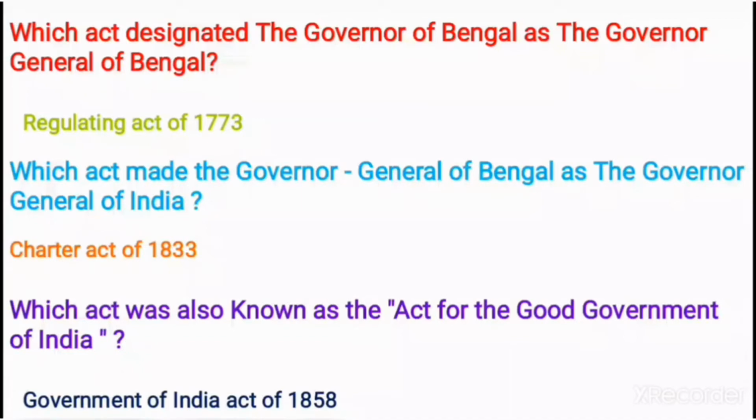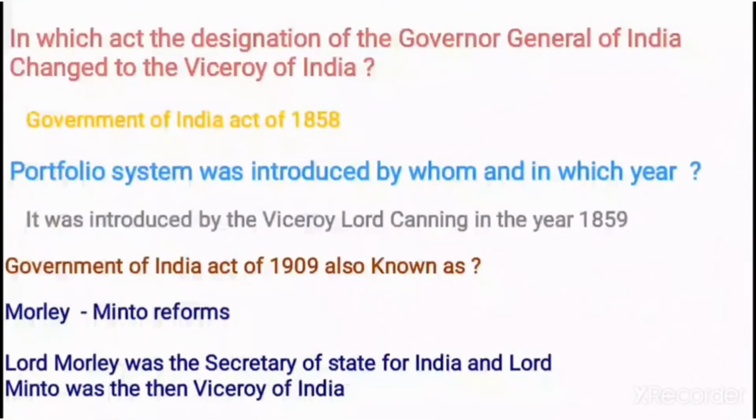Next question, which act was also known as the Act for the Good Government of India? And the answer for this question is Government of India Act of 1858. Next, in which act did the designation of the Governor General of India change to the Viceroy of India? And the answer is Government of India Act of 1858. Next question, the portfolio system was introduced by whom and in which year? It was introduced by the Viceroy Lord Canning in the year 1859.